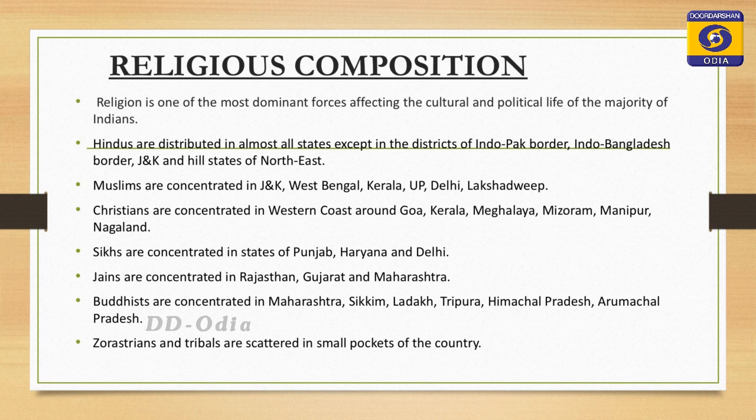Sikhs are concentrated in the states of Punjab, Haryana and Delhi. Jains are concentrated in Rajasthan, Gujarat and Maharashtra. Buddhists are concentrated in Maharashtra, Sikkim, Leh, Tripura, Himachal Pradesh and Arunachal Pradesh, and Zoroastrians and tribals are scattered in small portions of the country.